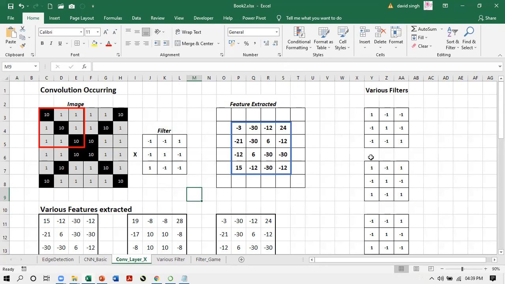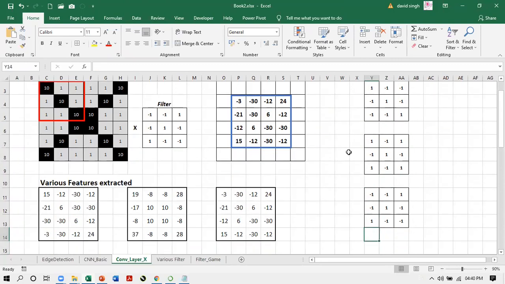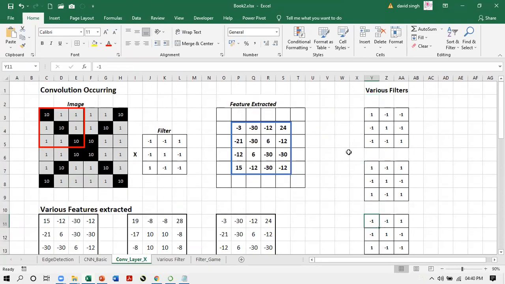So here what is happening, you see in this example, there are 3 filters available. 1, -1, -1, -1, 1, -1, -1, -1, 1. The various combinations of 1 and -1 are arranged in a grid of 3 by 3, 3 unique combinations. And I'm going to use them for convolution on the actual image. So these are the various filters being used in the convolution layer. One by one, these filters are applied on this image. For example, if I take this filter,